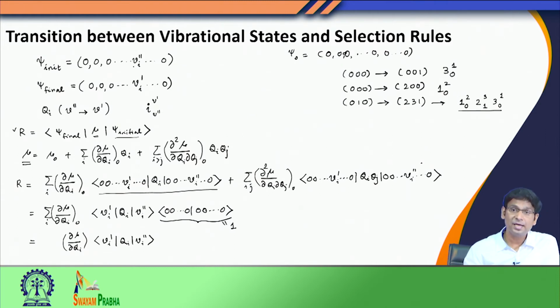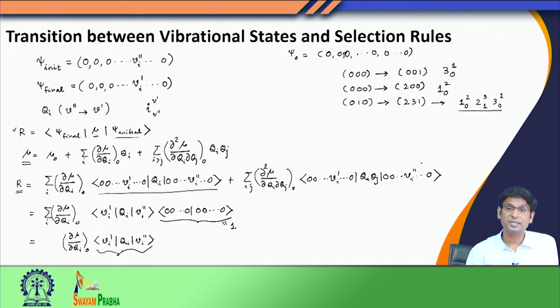If I had simultaneous excitation along multiple modes, I would have a slightly different result. But now look at this expression. What does this tell me? This tells me that the transition dipole moment depends on the first derivative of mu with respect to q I, and then this term.